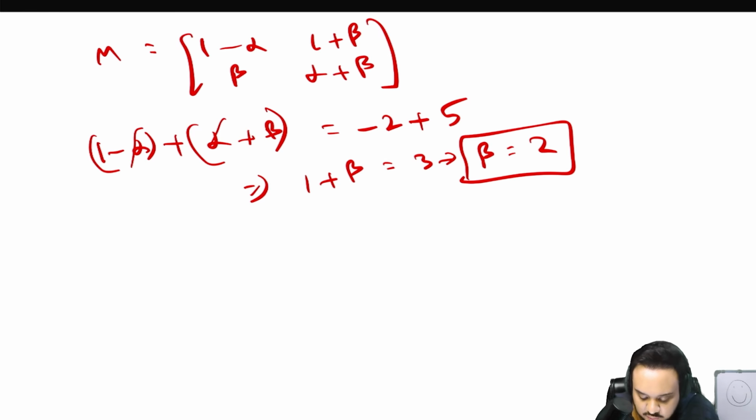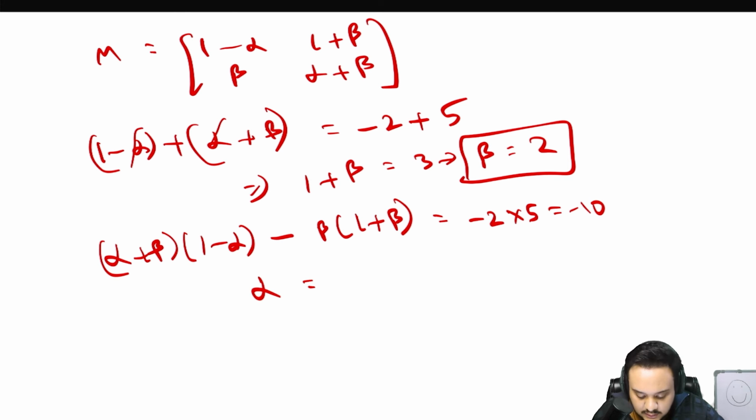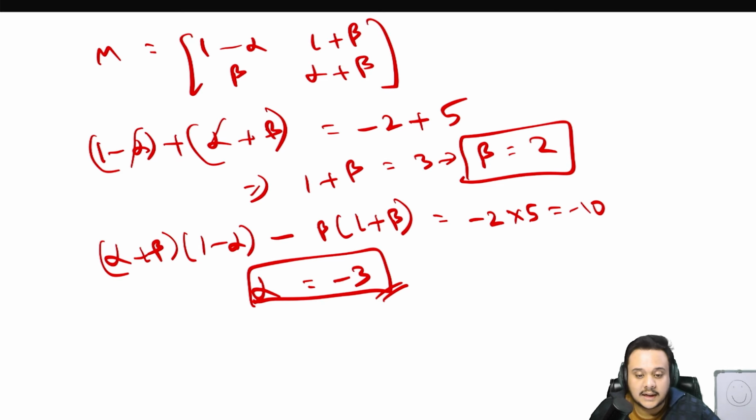Now just form the second equation using the determinant. Alpha plus beta into 1 minus alpha minus beta into 1 plus beta. Calculate it. This is equal to the product, so minus 2 into 5, or minus 10. So what you'll be left with finally is an equation only in terms of alpha, because beta you already have as 2. So finally you'll have alpha is equal to minus 3. Calculate this and make sure that I did not make a mistake.